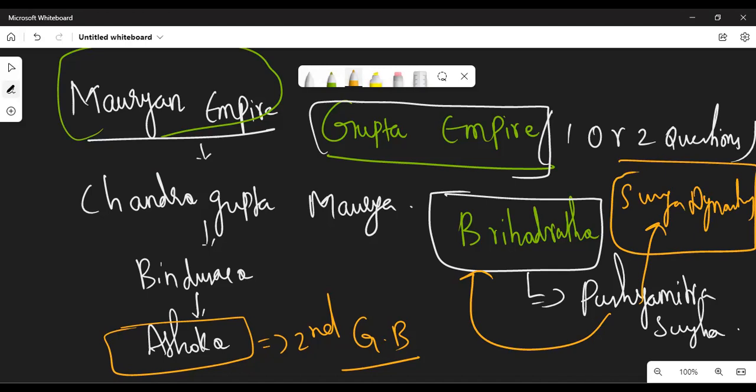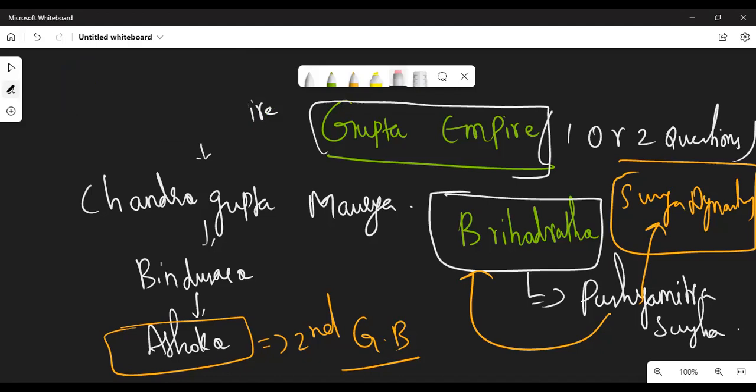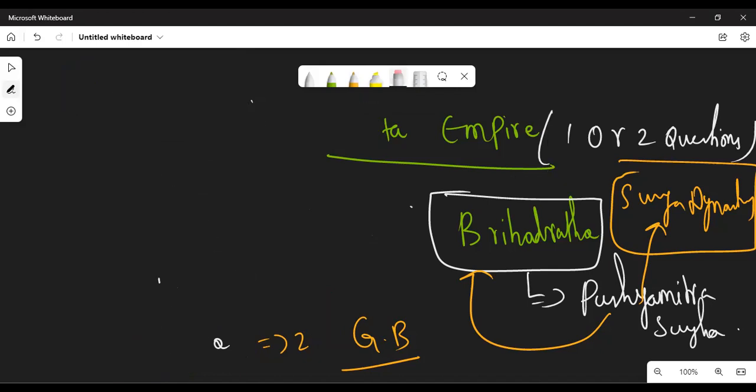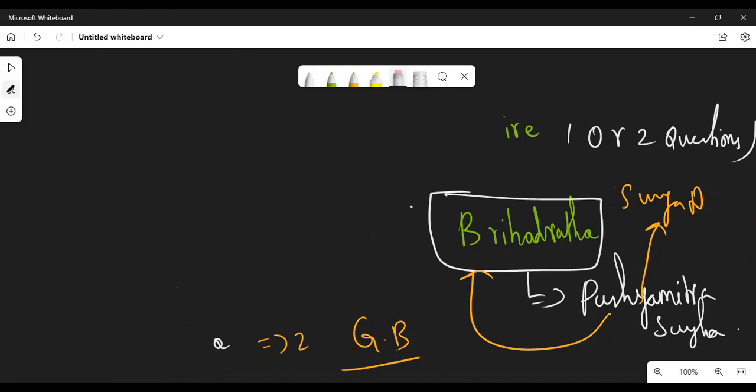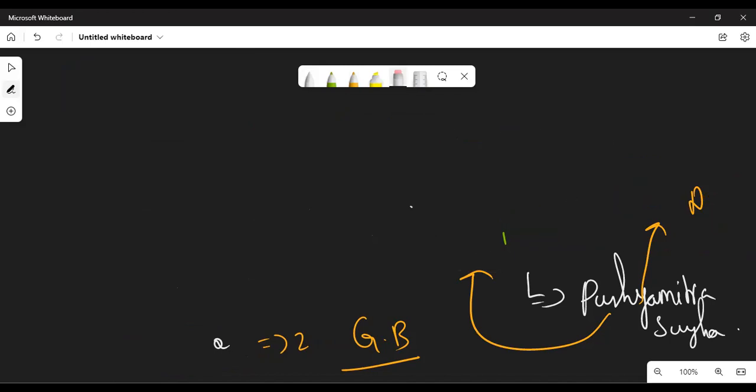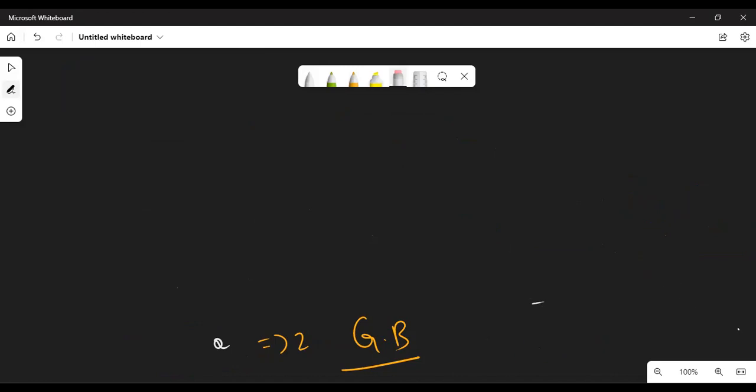These are all the basics. This ascending order, who came first, this order is very important. The Mauryan Empire is a very powerful empire in ancient history. After the downfall of the Mauryan Empire, many smaller kingdoms were established. That is, many smaller kingdoms declared their independence. After the end of Brihadratha's rule, the Sunga dynasty came to power. Sunga, Pushyamitra Sunga. Clear?